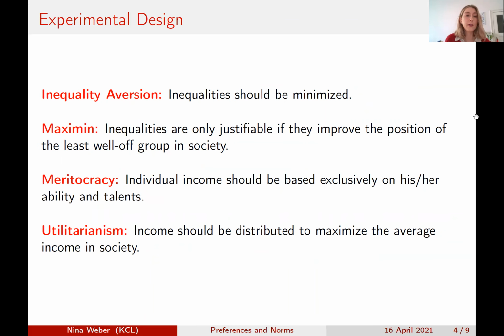So for simplicity and to be able to compare across the different choices, we restrict all redistributive principles to these 4. So the first one being inequality aversion, then we have maximin, meritocracy, and utilitarianism. And I've written out the statements here that we give our subjects when we ask them which one they most agree with.